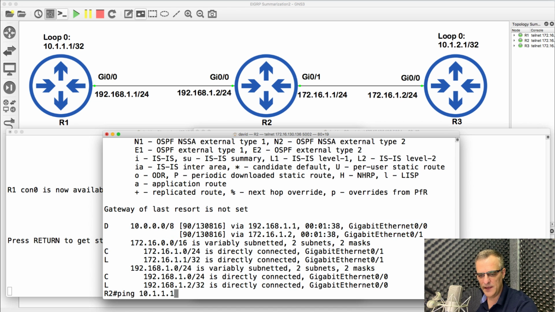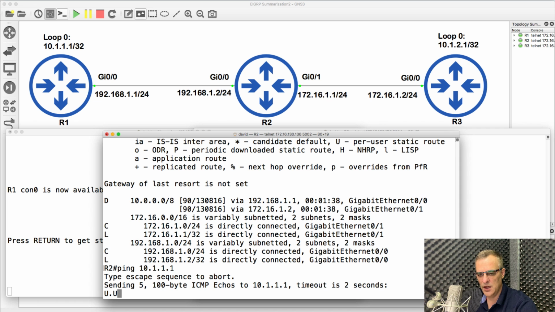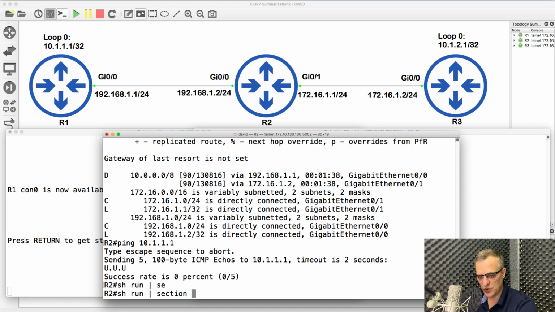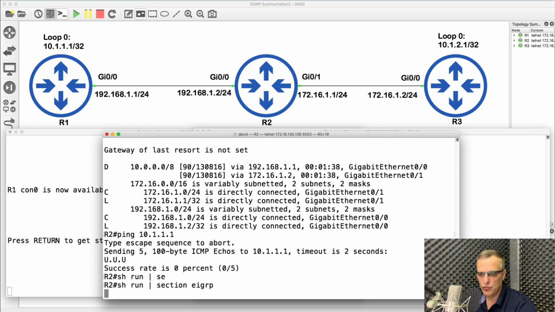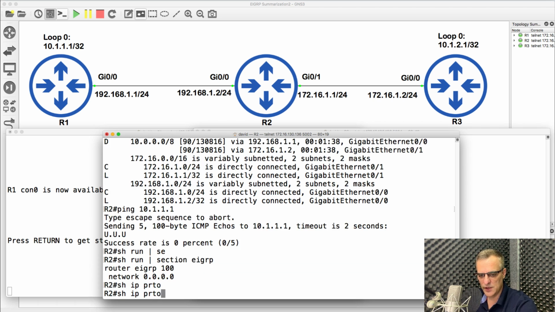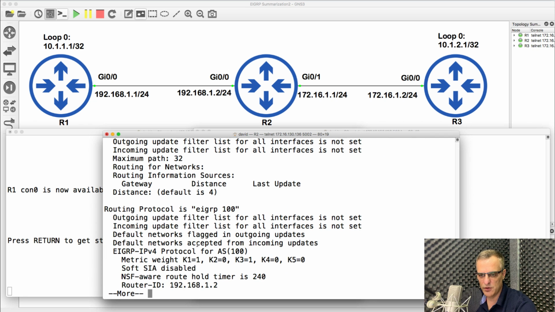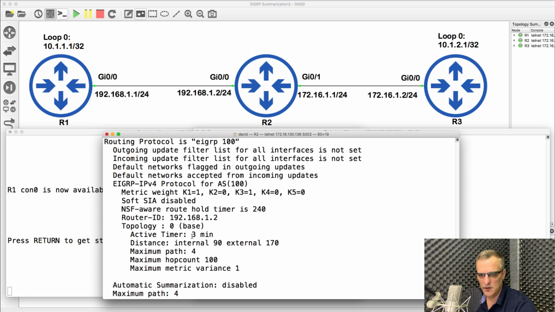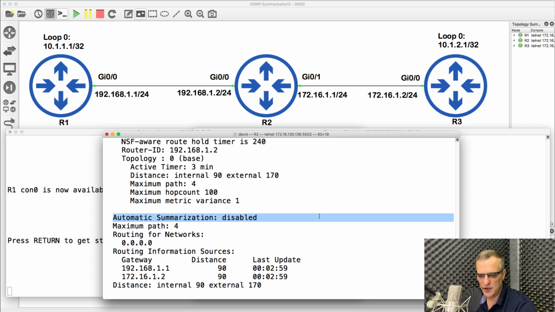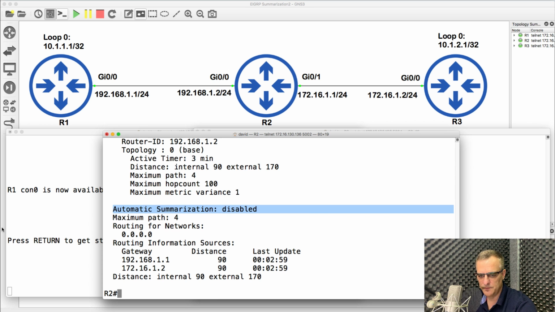So the pings are failing because EIGRP is automatically summarizing. Show run, section, EIGRP. On router 2, the route in the middle, notice auto summarization has not been disabled. Show IP protocols shows us the details of this routing protocol. Once again, we're using EIGRP. Autonomous system number is 100. Automatic summarization is disabled on this router.